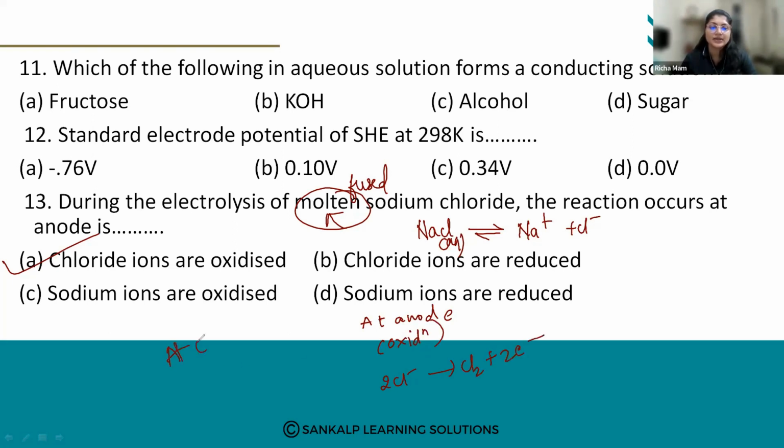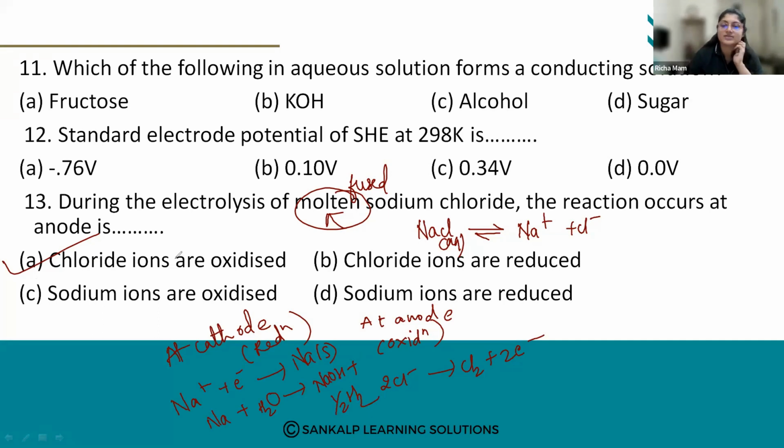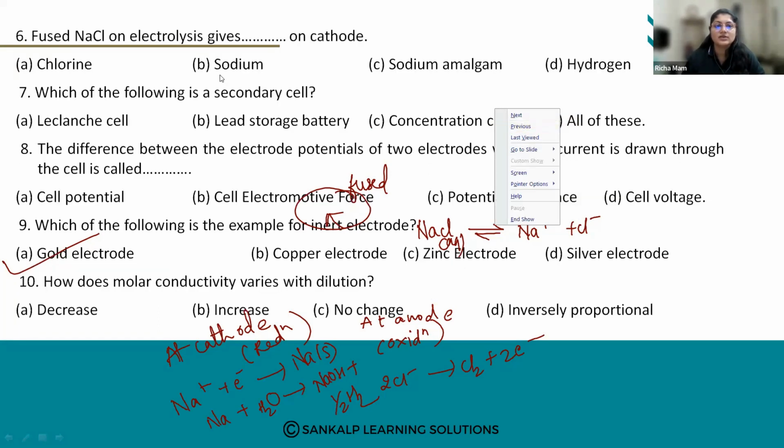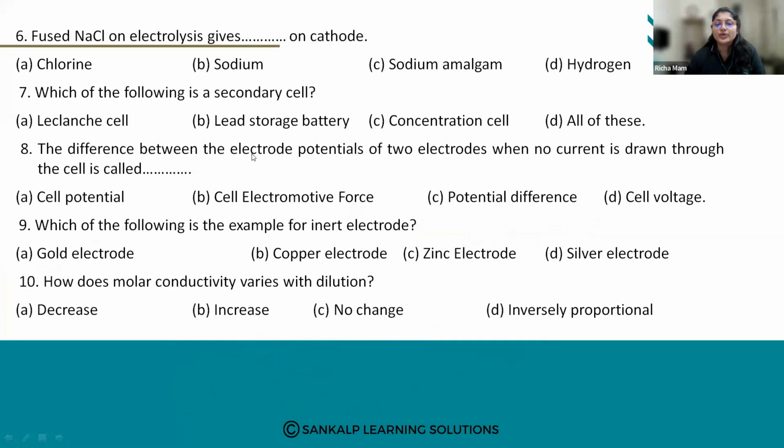And at the cathode, reduction is happening: Na plus plus electron gives Na. Then Na plus H2O gives NaOH plus half H2. So chloride ions get oxidized, option A. We have seen this in the sixth question, where they asked at the cathode, and that time it was sodium. Fused NaCl or molten NaCl, it is the same.